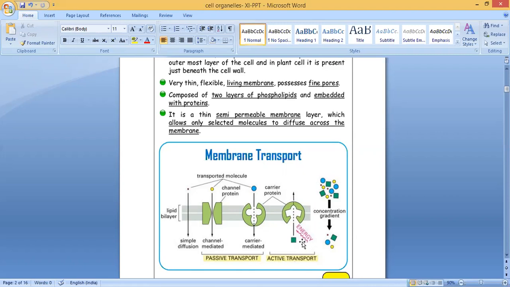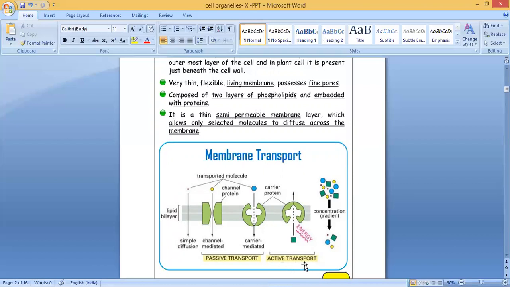Active transport needs energy. If molecules move from higher concentration to lower concentration, that is called passive transport. It does not require energy; it takes place without energy. But if molecules move against the concentration gradient, from lower concentration to higher concentration, it requires energy.